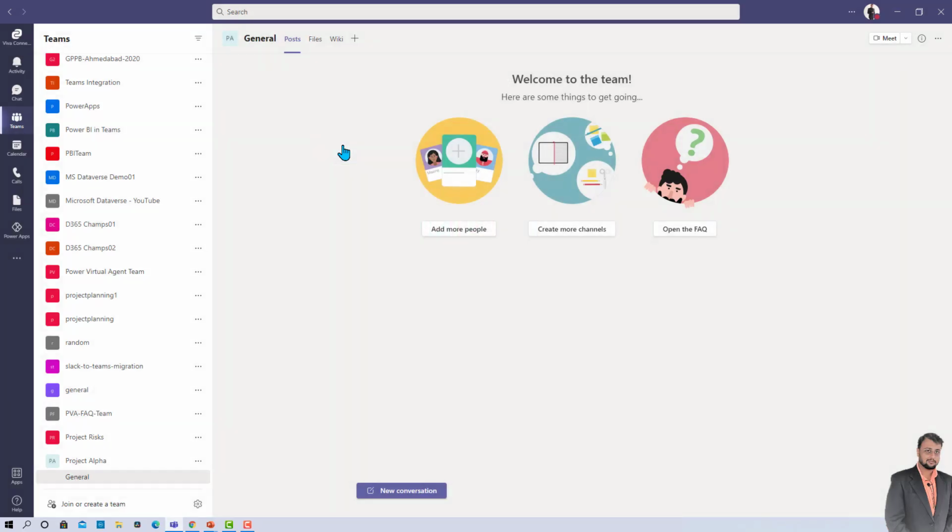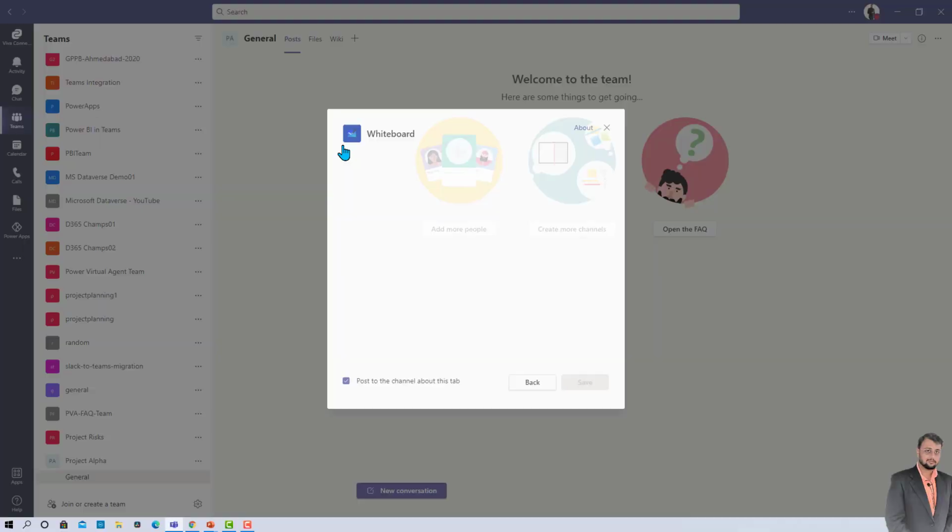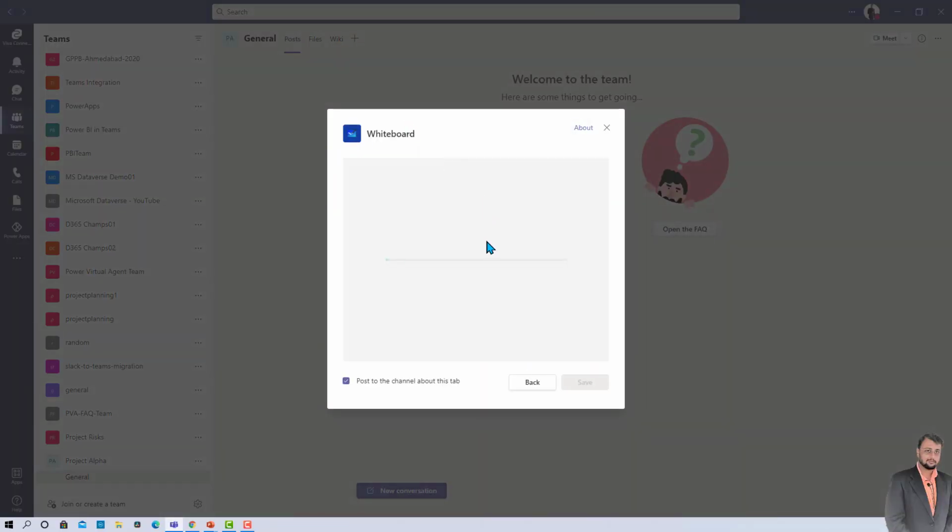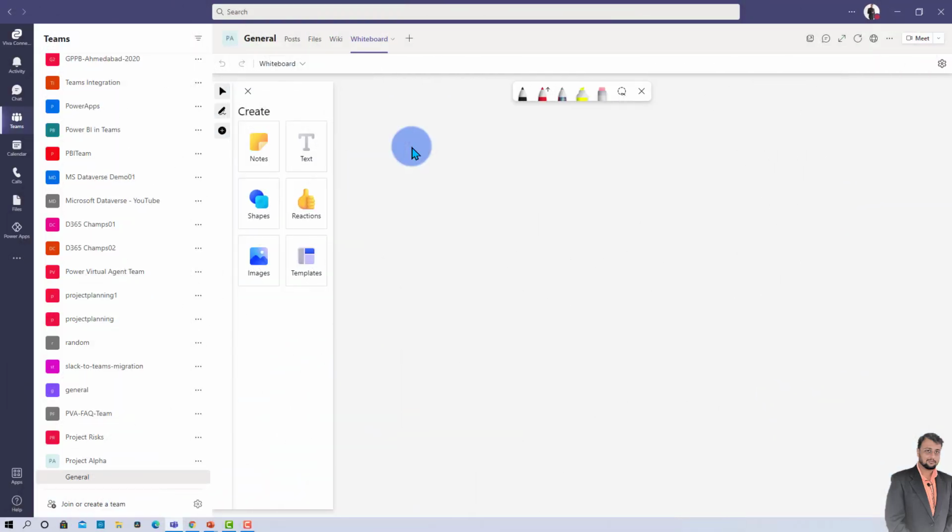Once you click on that, it will add the whiteboard in your Teams channel as a tab. This will open a pop-up and you just need to click on save and this will post the message in the channel tab as well. The whiteboard has been added successfully into the Teams channel.